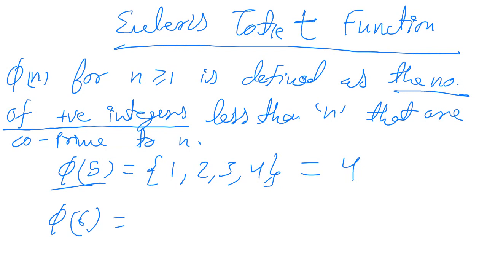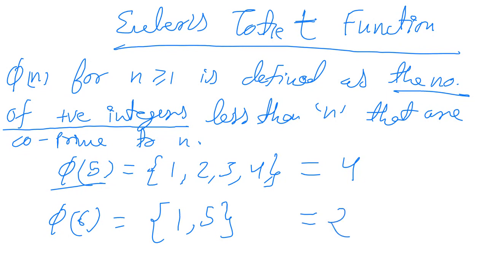Similarly, if we find the Euler's totient function for 6, that would be 1, 5. 2, 3 and 4 have common divisors. 2 and 3 divide 6, and 4 has one common divisor, that is 2, right?